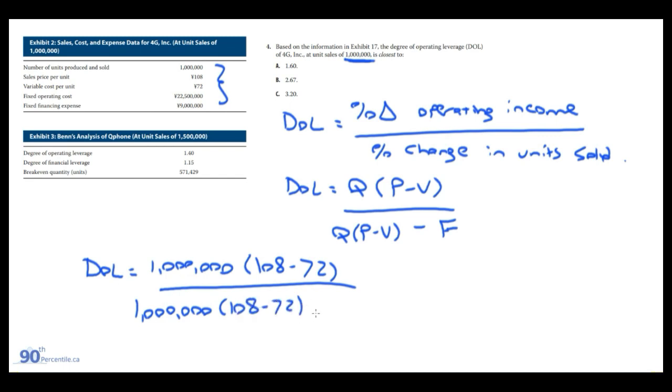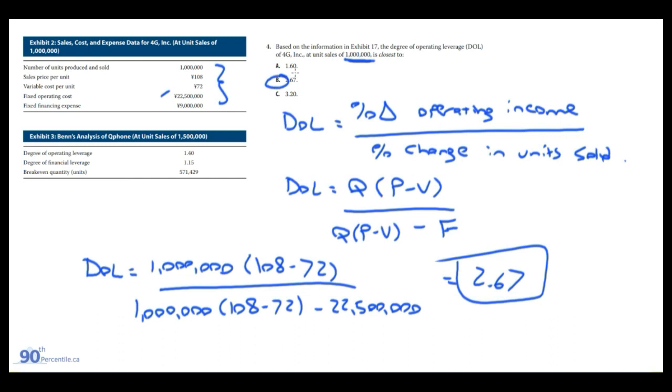But then on the denominator, once again, we have to subtract our fixed cost, which is the 22.5 million. And if we run out this formula, we get an answer of 2.67. So our answer is B.